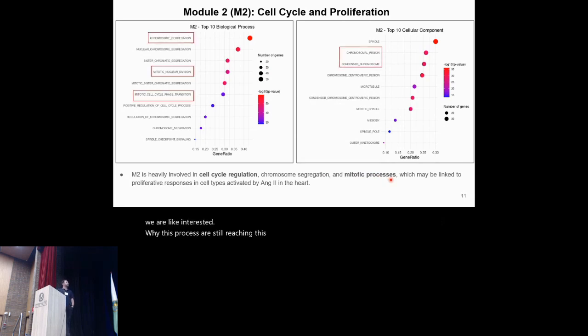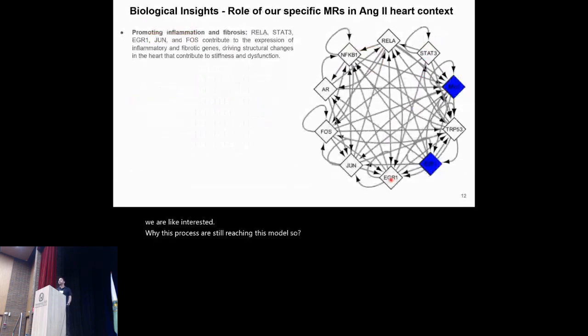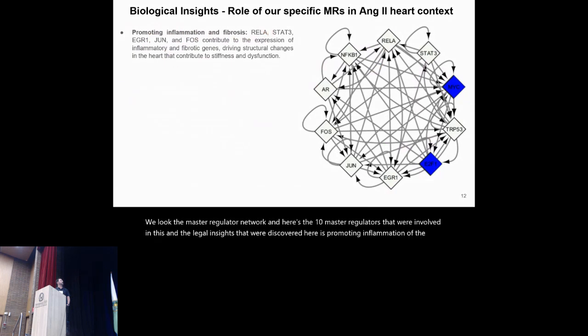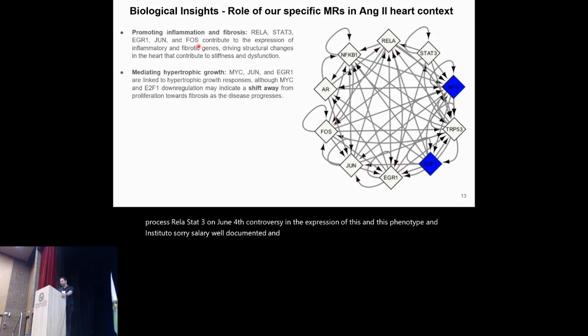So we looked at the master regulator network, and here are the 10 master regulators involved. The biological insights discovered here are promoting inflammation and fibrosis, with RELA, STAT3, and Jun and FOS contributing to the expression of this phenotype in angiotensin 2. It's a very well-documented relationship, and also mediates hypertrophic growth.